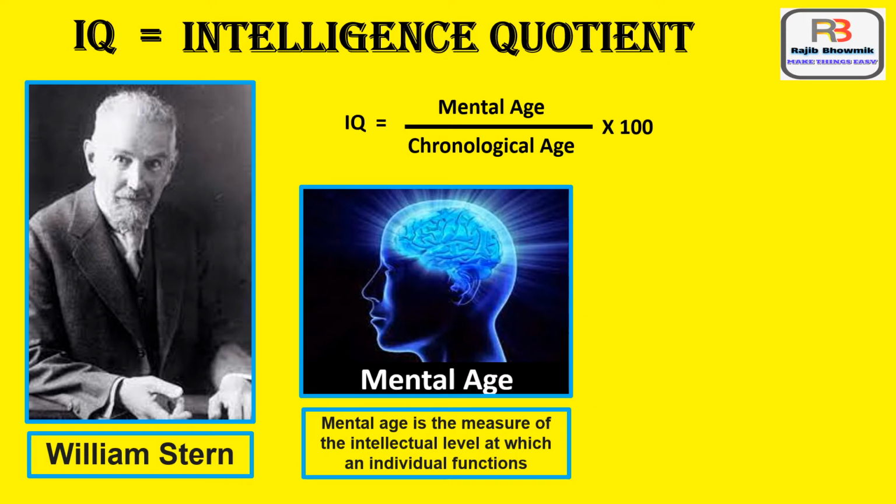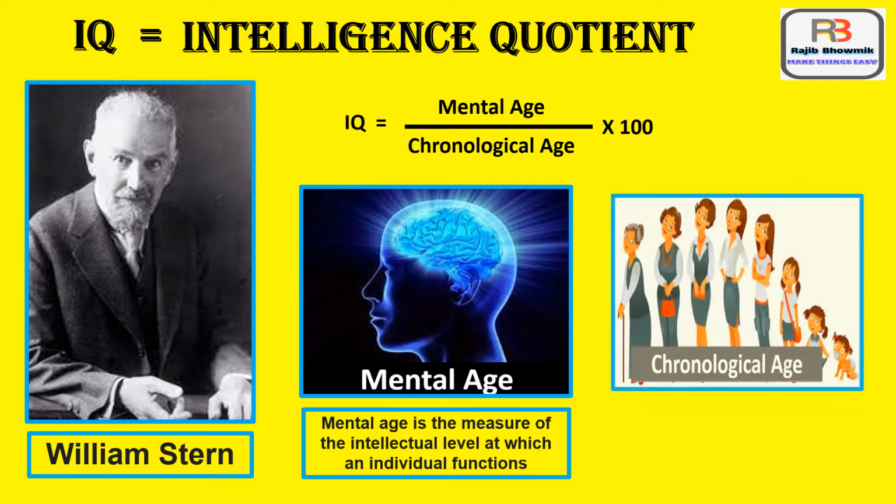Mental age is the measure of the intellectual level at which an individual functions. For example, someone described as having a mental age of 6 years would be functioning at the level of an average 6 year old child, whereas his actual age may not be exactly 6 years. It could be less or more.